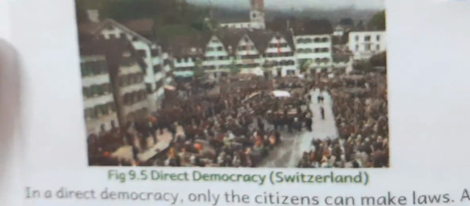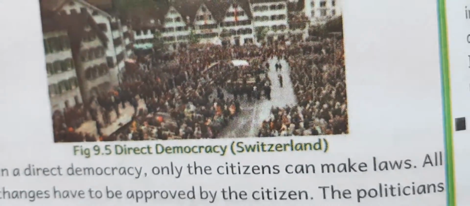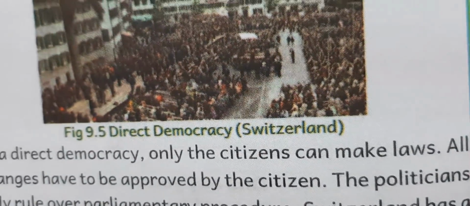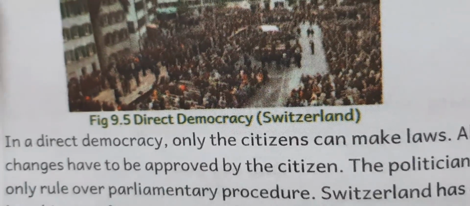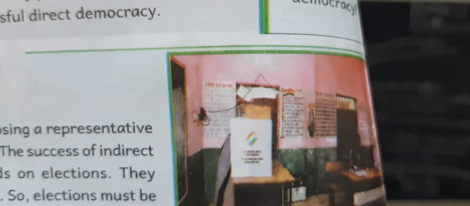Look, children, this picture once. So this is direct democracy in Switzerland. Look, all people gathered at one place to make laws, because the population is low in Switzerland. So that is why it is possible. Next, children, elections. Here this picture is election. Conducting elections is very important to big populated countries. Next, children, look at democracy.